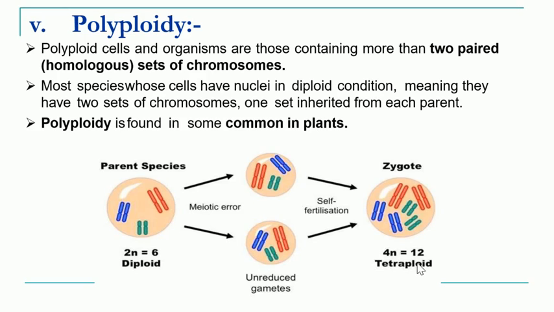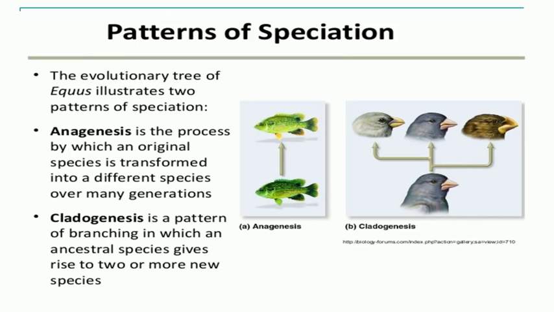When you have four sets, you call it a tetraploid cell. Normally diploidy is maintained in nature, but in some plants polyploidy is most commonly seen. So polyploidy can act as a mechanism of speciation in most plants. Many plants like wheat, barley, and maize, in these plants polyploidy can result in speciation. Okay, so these are the different mechanisms of speciation.